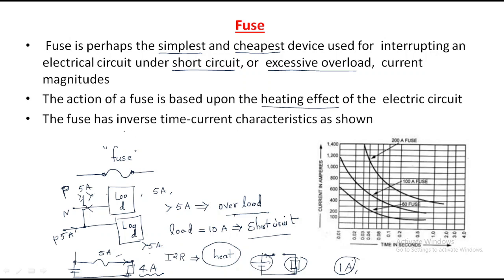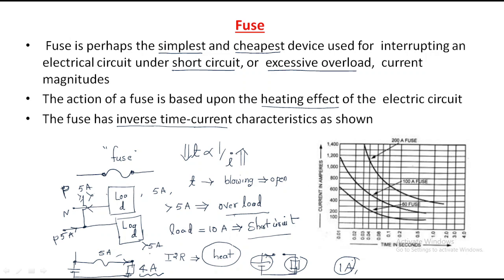The fuse has inverse time characteristics. Inverse time current characteristics means that time is inversely proportional to the current. If the current value increases, the time value decreases. This time value means simply the blowing time. Fuse blowing means that whenever the fuse blows, it automatically opens and saves our electrical equipment. So that's why it is inversely proportional.